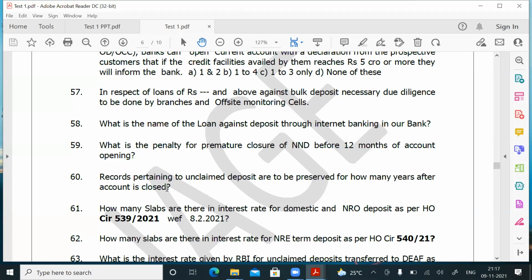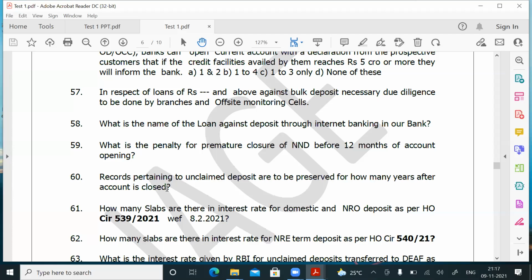Okay. What do we have to do with the unclaimed deposit? The unclaimed deposit will be automatically transferred to RBI, to a fund called the Depositors Education Awareness Fund. More than 10 years after maturity, or more than 10 years the account is not operated, these unclaimed deposits should not be kept with the bank. They will be transferred to the DEAF, Depositors Education Awareness Fund, formed in June 2014.